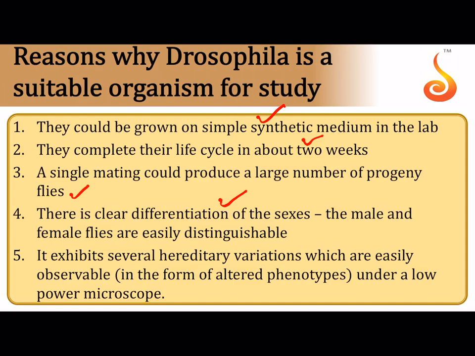They are sexually dimorphic. There are certain external features which can help you identify the differences in their sex, and they also exhibit several hereditary variations which are easily observable. Whatever changes happen in their genetic material, it quickly becomes evident on their body, which can easily be monitored, and therefore T.H. Morgan considered Drosophila as a model organism for his study.